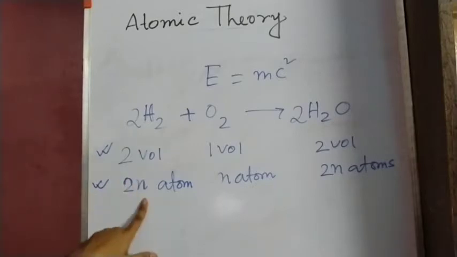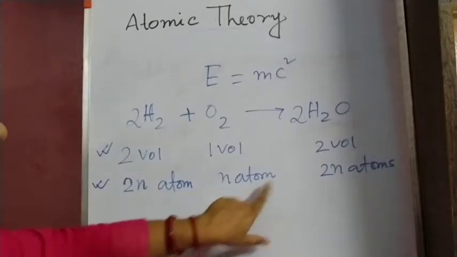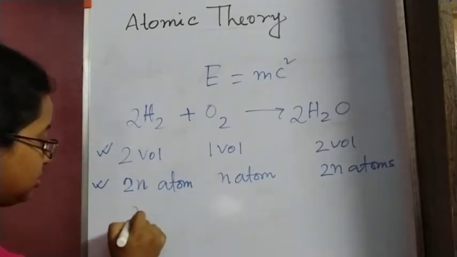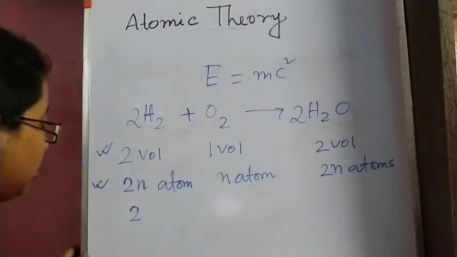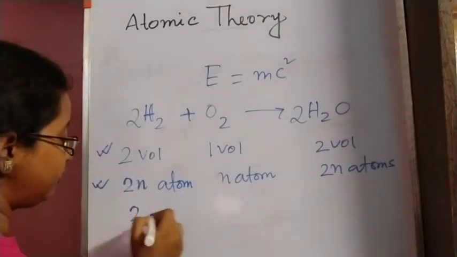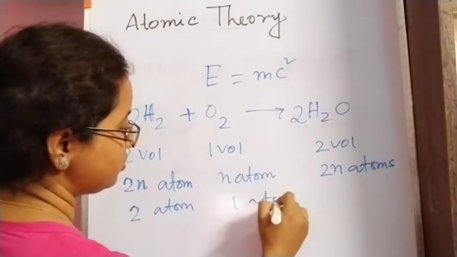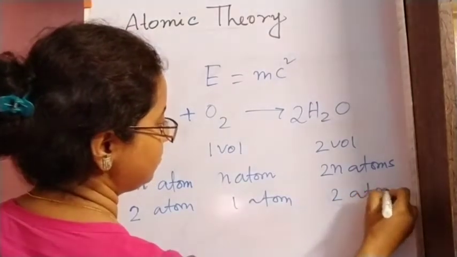So 2n atoms of hydrogen, n atoms of oxygen, and 2n atoms of water. If we omit n, we get 2 atoms here, 1 atom here, and 2 atoms here.